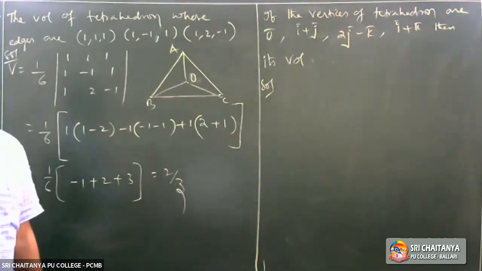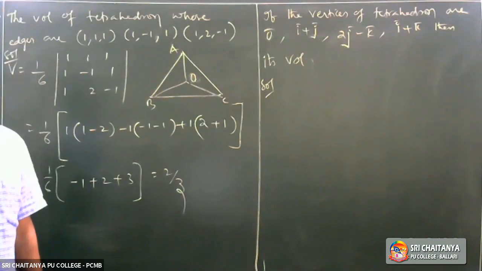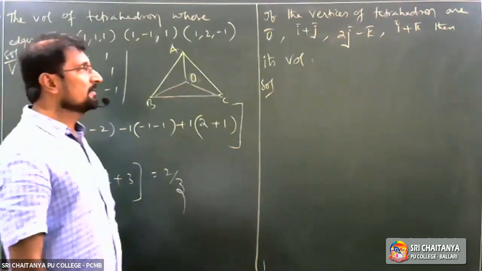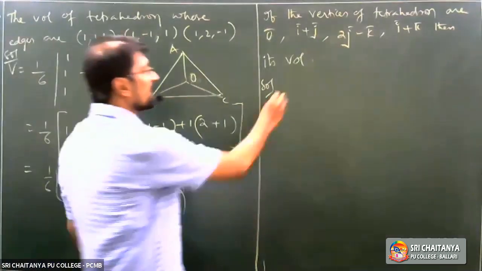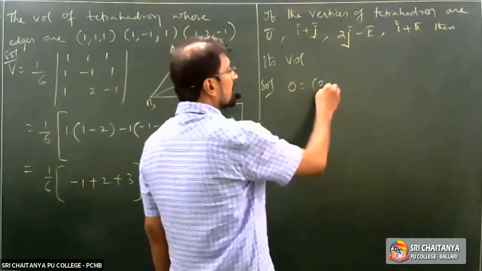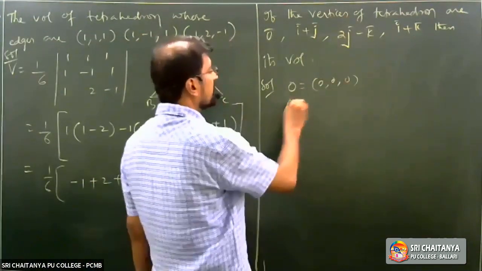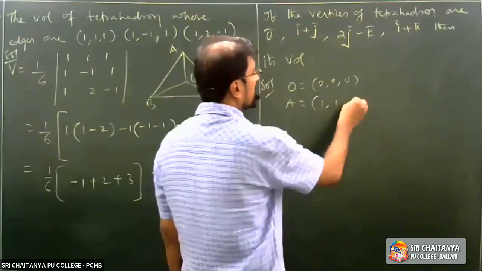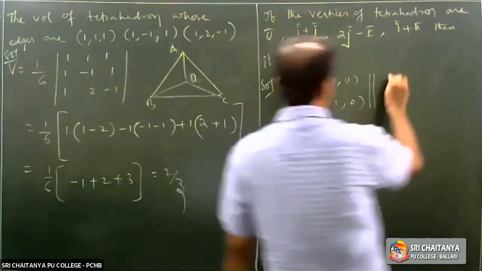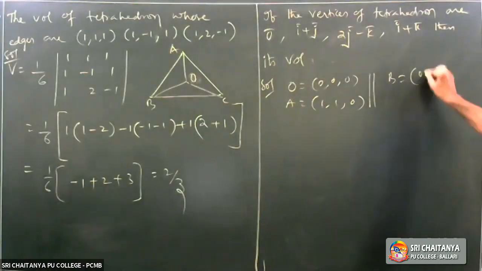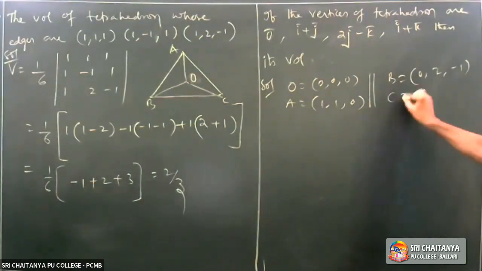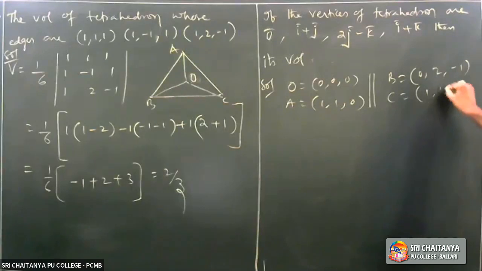B is equal to 0, 2, minus 1. C is equal to 1, 0, 1. Observe: origin, then capital A is equal to 1, 1, 0, right? And B you consider as 0, 2, minus 1. C is equal to 1, 0, 1. Okay, I hope you understood.